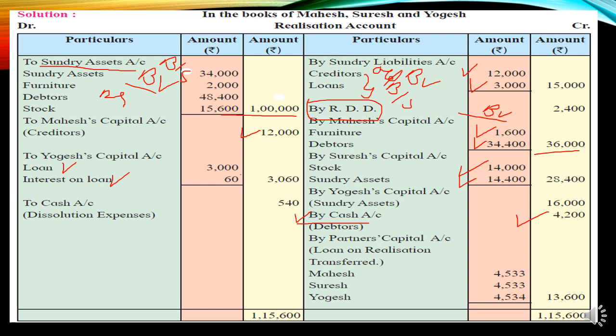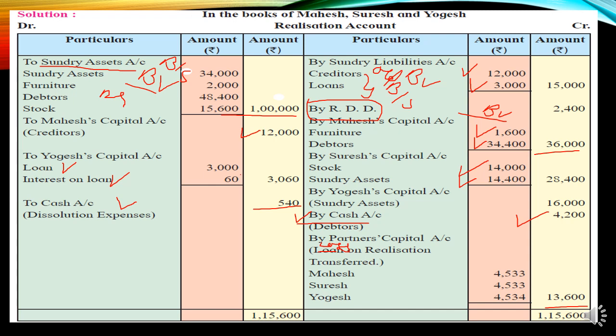For realization expenses paid, cash is going out. When the debtor is realized, cash is coming in. So these two effects will also be shown. The second effect of this will appear in the cash account. After that, by partners capital account, loss on realization transferred. So students, basically it's not a loan, it's a loss. Okay. So the debit side is higher, it is closed, 13,600 is there, and nothing was mentioned.